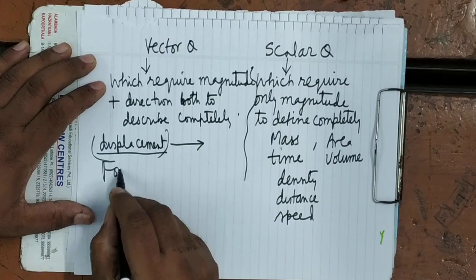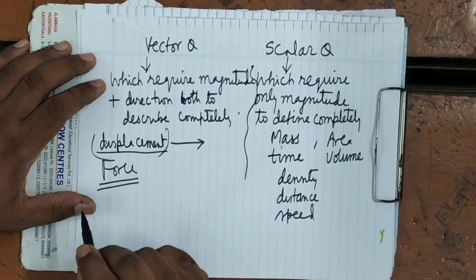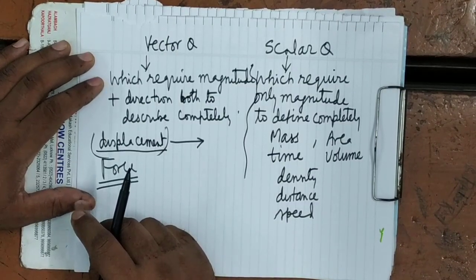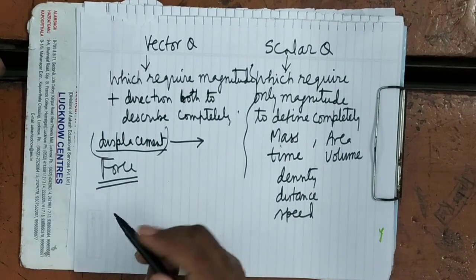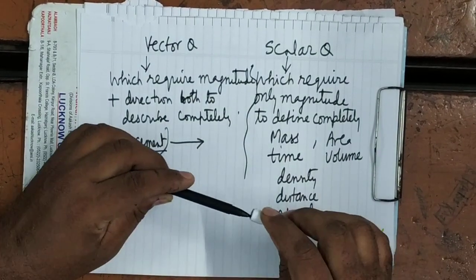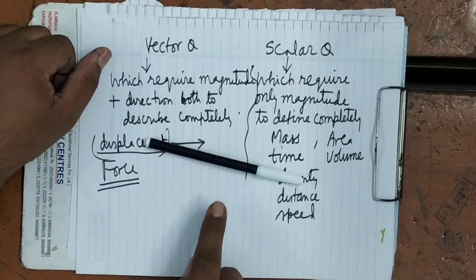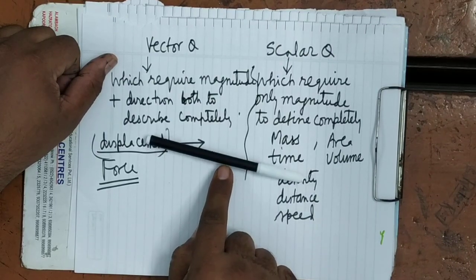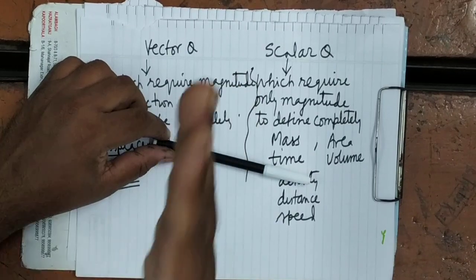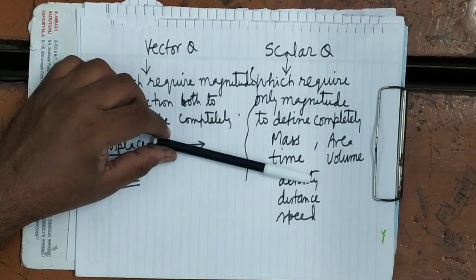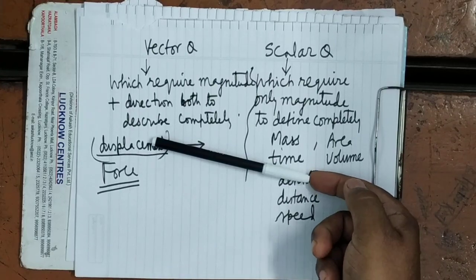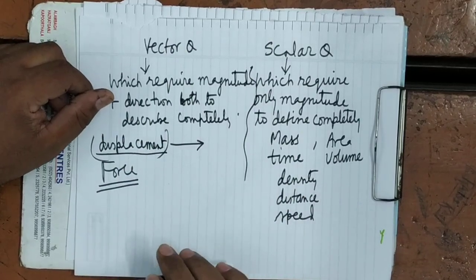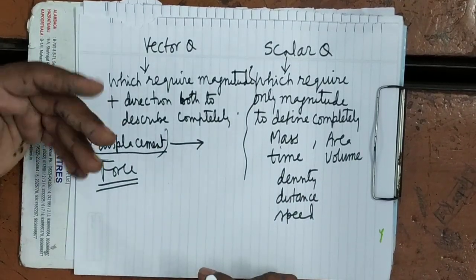Similarly, force. We can describe the effect of the force only when we describe the direction of force. It is clear. For example, this is a chalk piece. When you apply force on this chalk piece, what will happen? This is not the chalk piece, this is the sketch pen. Suppose this is the chalk piece and you are applying the force, it will start moving. But if you apply the force this way, it will break. Or if you apply the force in this way, it will go in some other direction. If you apply the force upward, it will be lifted. So the effect of the force will depend upon the direction.